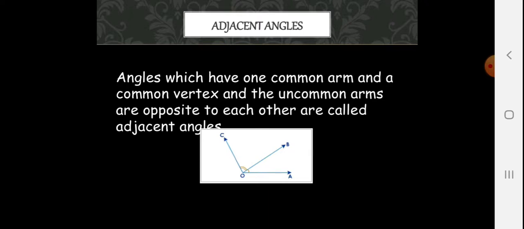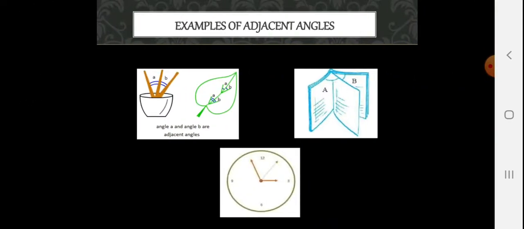Adjacent angles: here you can see angle AOC that is divided by ray OB. So, two adjacent angles are formed. The angles are BOC and BOA. Angles which have one common arm and a common vertex and the uncommon arms are on opposite sides of the common arm are called adjacent angles. Examples of adjacent angles here you can see.